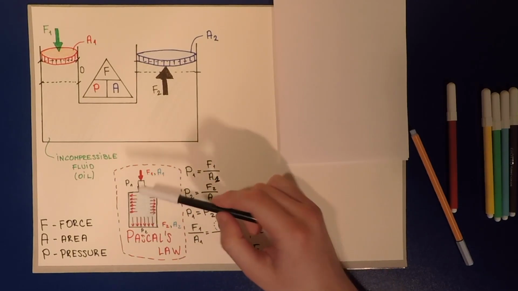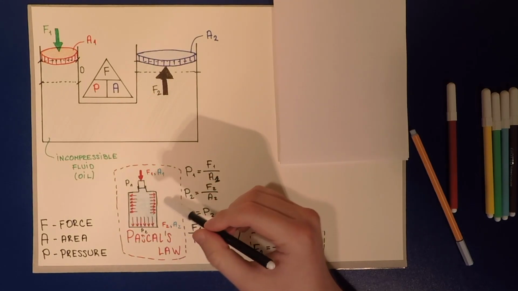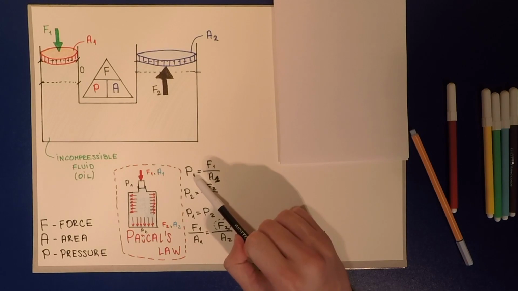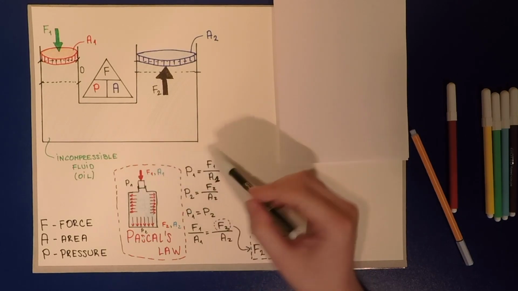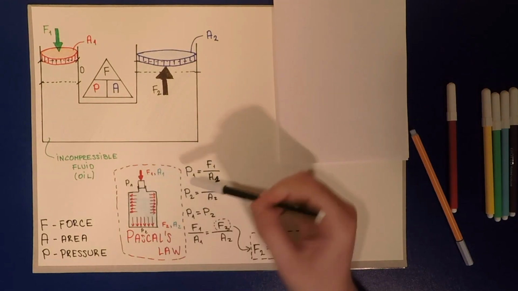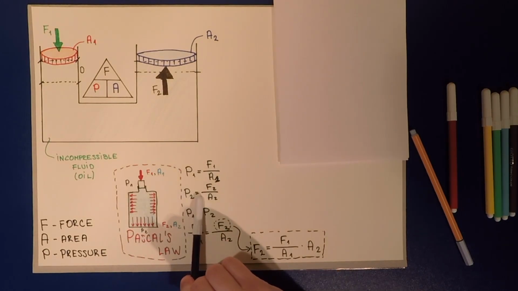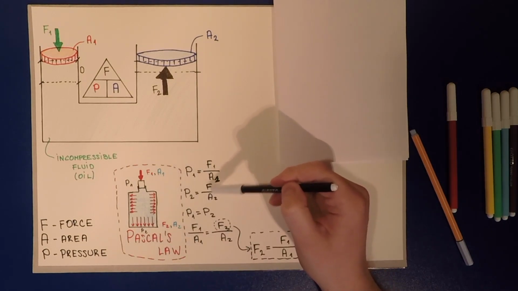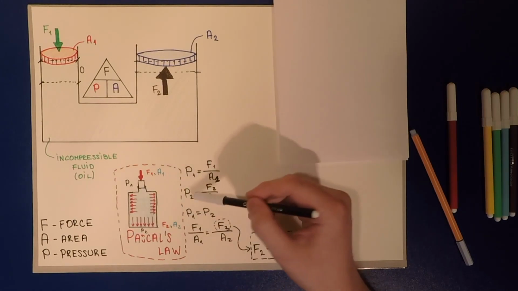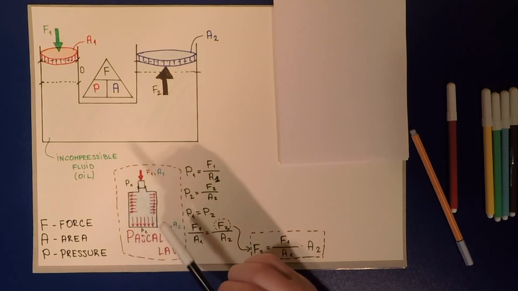And we have 2 points. We have this little cylinder and we have the bottom of the bottle. Let's look at this calculation. We have pressure 1 equals the force 1 that we're exerting, divided by the area of this cylinder. And pressure 2, which is the pressure on the bottom of this bottle, is equal to the force pushing on the bottom of the bottle divided by the area of the bottle, which is much, much bigger than the area of the cylinder, as you can see.